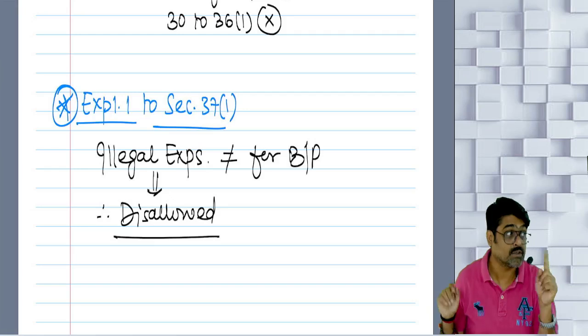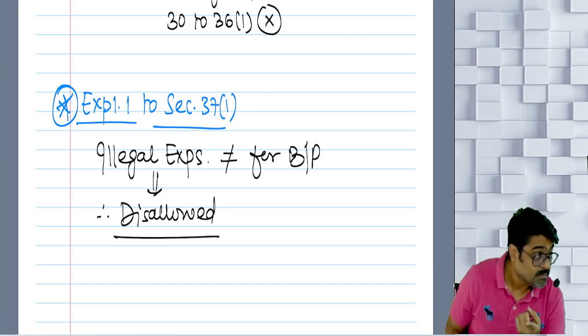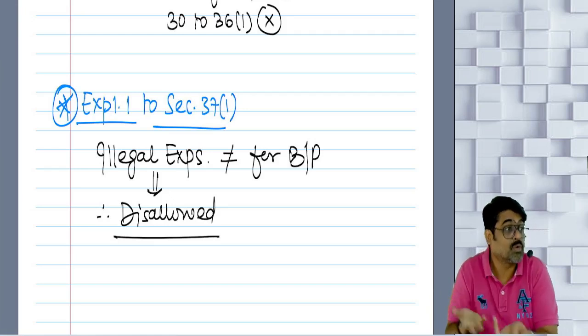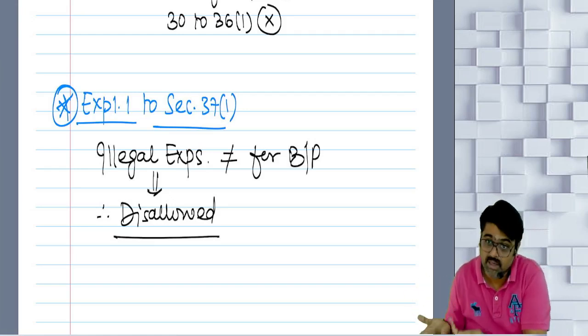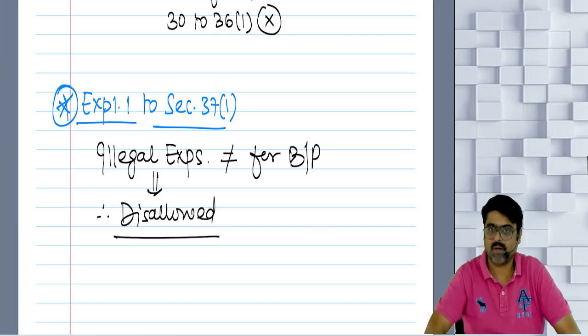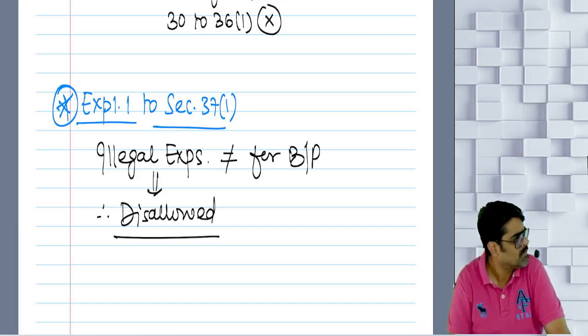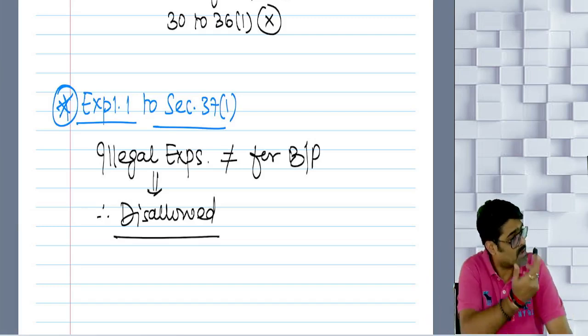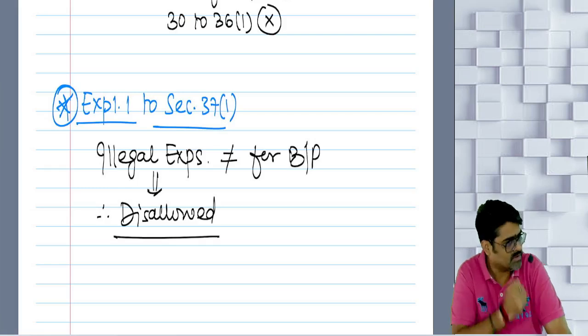Oh, so you are charging this income under the head PGBP. Why? Because your business is to do these illegal activities, and from these illegal activities you have earned this income, so it has to be charged under the head PGBP. Do you have any problem? No, I don't have any problem. This has to be my business income because my business was to sell drugs. So this is my business income.